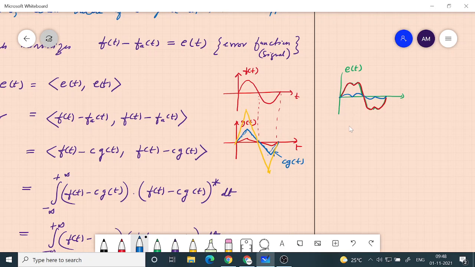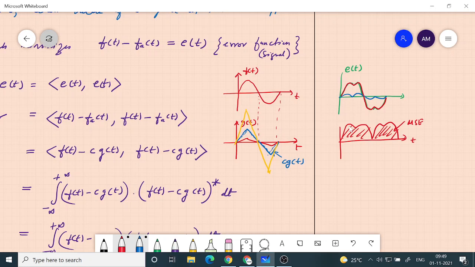So what we are doing is taking the square of this and integrating it to find the strength of it. If I take the square of the first function, it is going to be like this, right? When you find the area under this, that is what is called the MSE, mean square error.